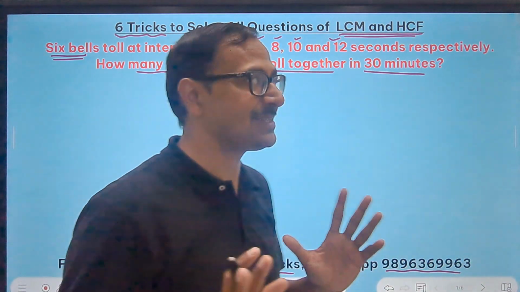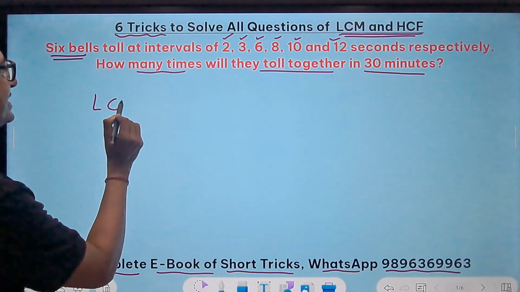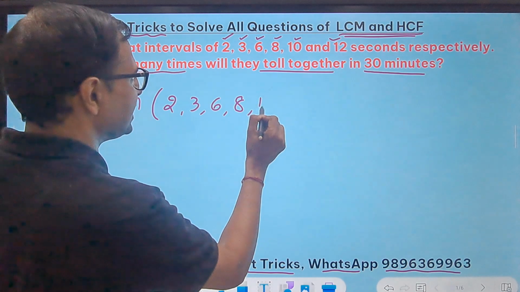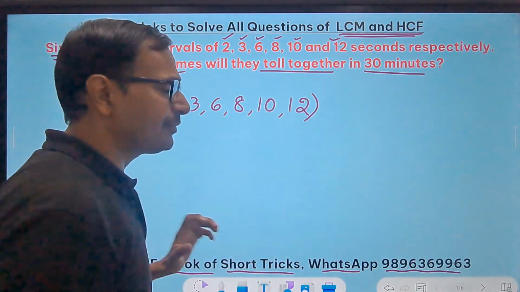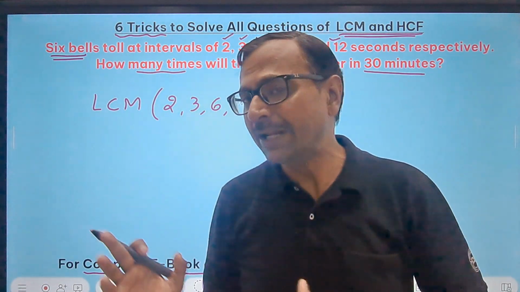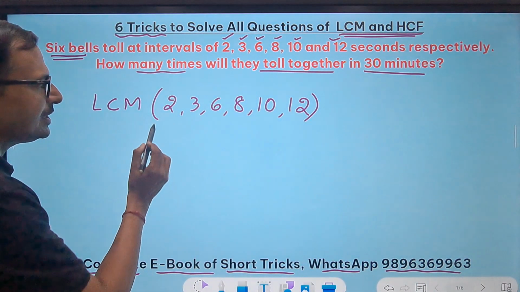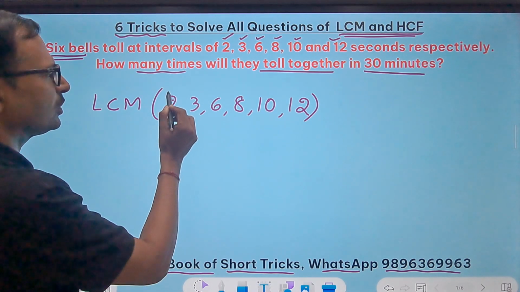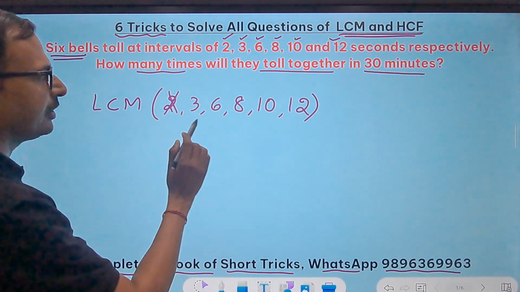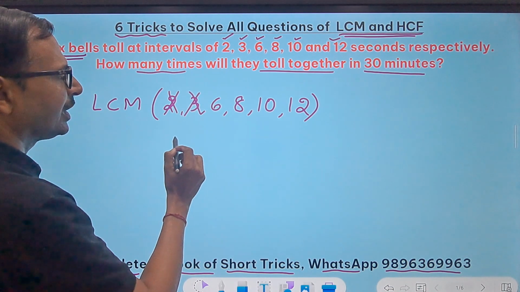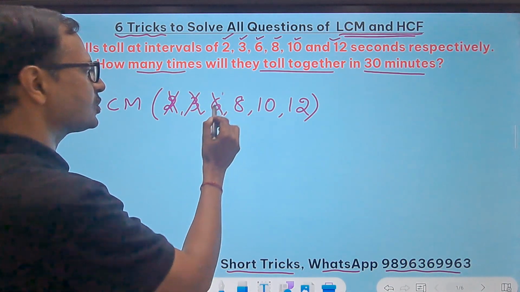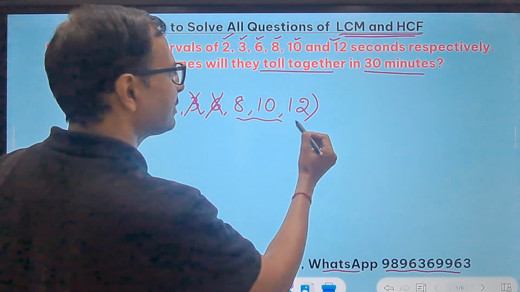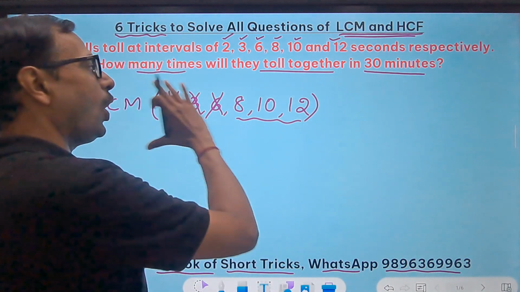So what you do in such cases is, just take the LCM of these numbers 2, 3, 6, 8, 10, 12. Now, so many of the students will struggle in finding the LCM also. So, I'll tell you the trick. Now, here you can see this 2. 2 divides 6, right? So, 2 is a factor. If there is a factor, forget it. 3 divides 6, forget 3. 6 divides 12, forget 6 also. 8, 10 and 12 don't divide each other, right? So, if I find the LCM of these 3 numbers, I will get the LCM of all 6 numbers.